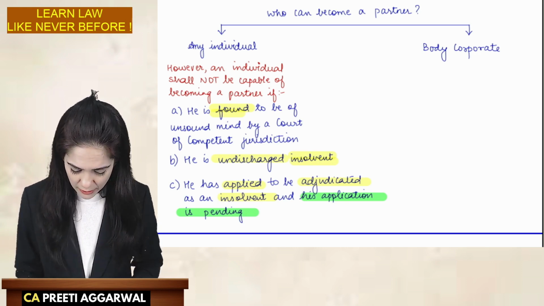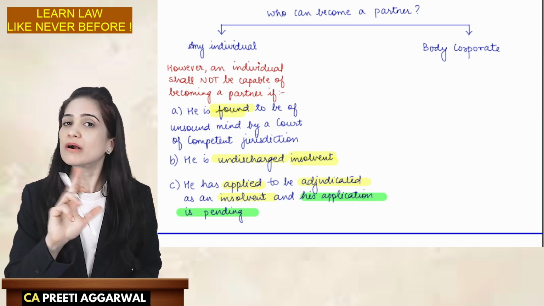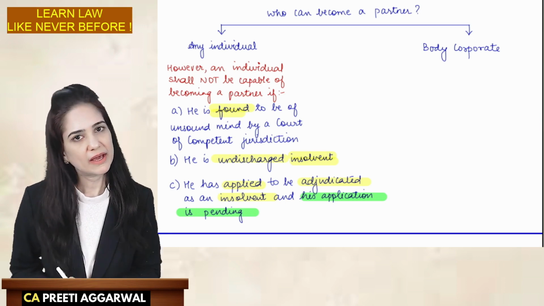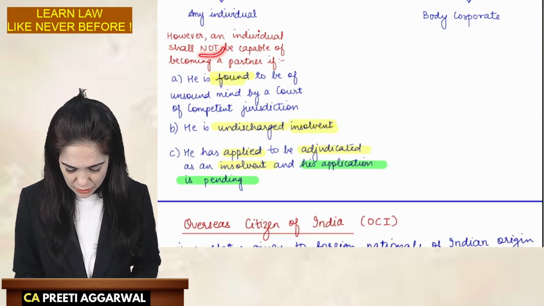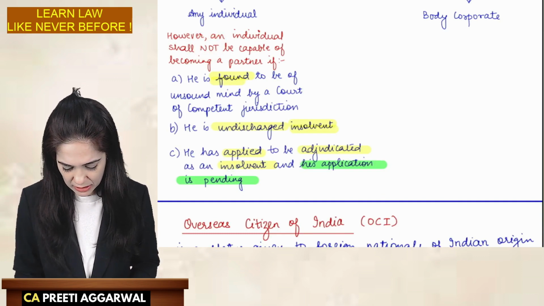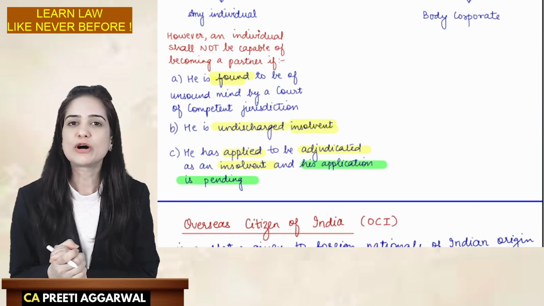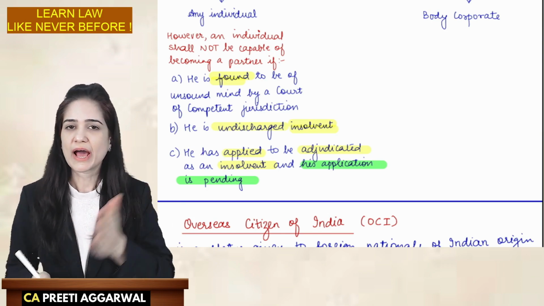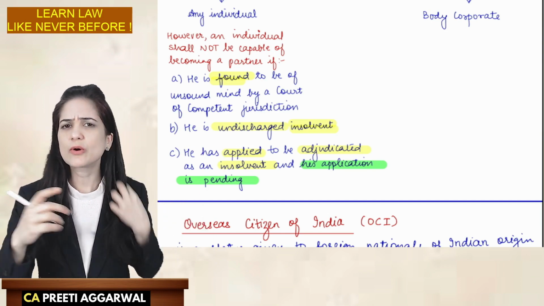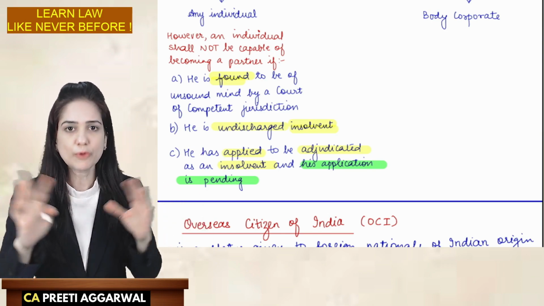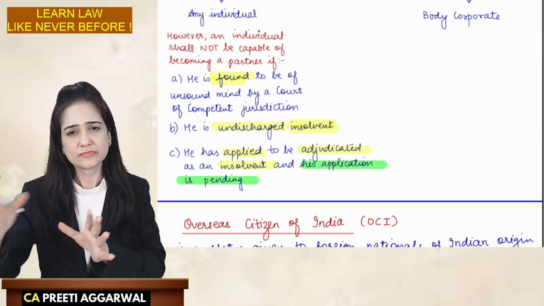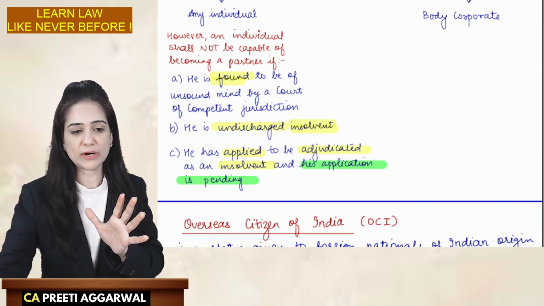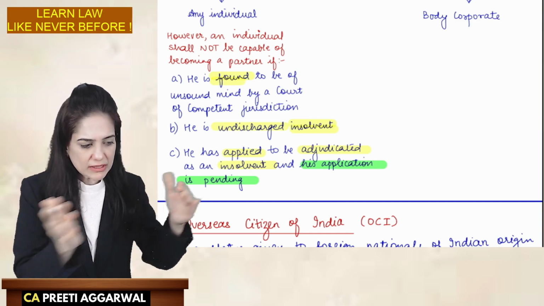However, the following individuals cannot become a partner in an LLP. So let us go through that also. An individual shall not be capable of becoming a partner if he is found to be of unsound mind by a court having competent jurisdiction. Every court is given its own jurisdiction. Like you are in Mumbai, in a particular area like Western Mumbai, so your particular area will be under this court.